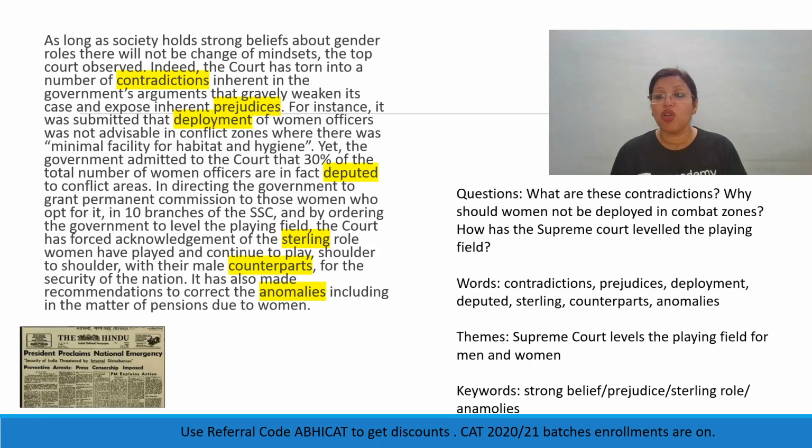How has the Supreme Court leveled the playing field? They have leveled the playing field by saying that if they are doing equal work, then why should they not get equal pay and equal facilities and equal rights? The theme here was that the Supreme Court has leveled the playing field for both male and female officers. The keywords that tell us this were strong belief, prejudice, sterling role, anomalies. So all of these are pointing to the fact that the Supreme Court is now leveling the playing field. Let's come to the third part.